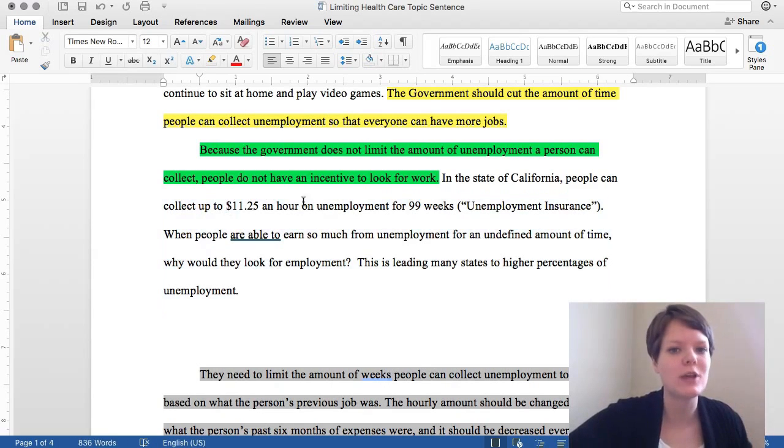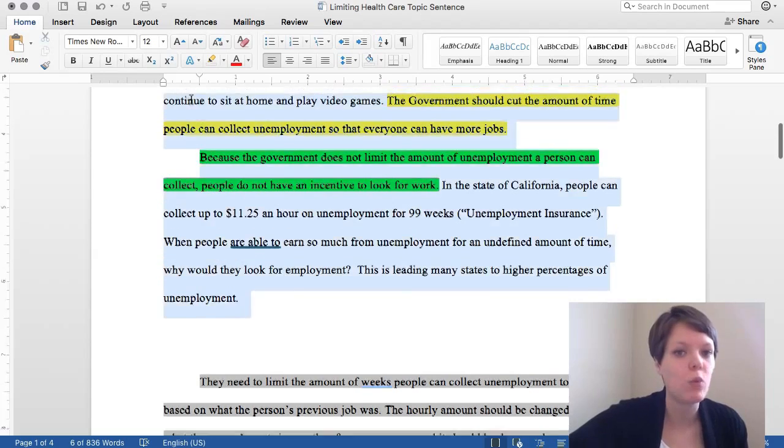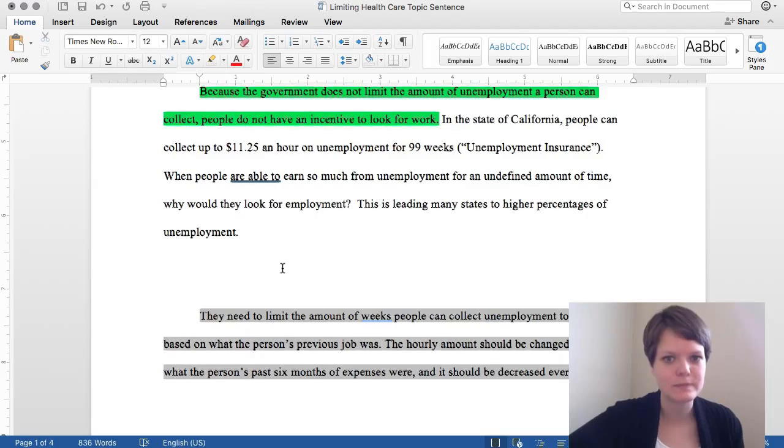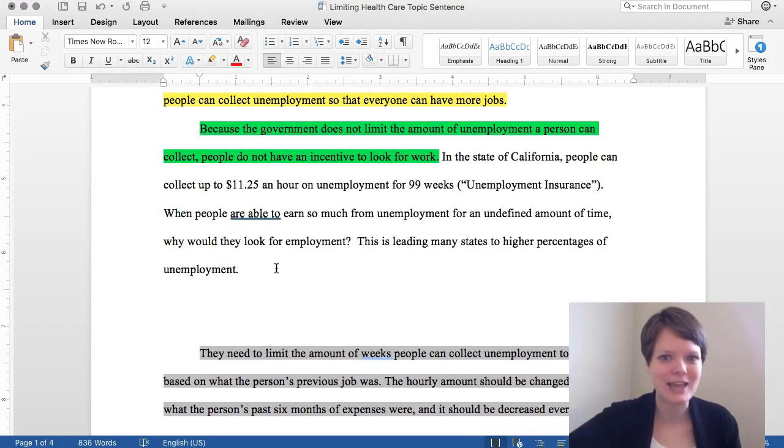I can just focus on how not limiting the amount of unemployment a person can collect causes them to not look for work, and I can support that. And then maybe move these ideas to a different section. Phew. Okay, so there was that topic sentence.